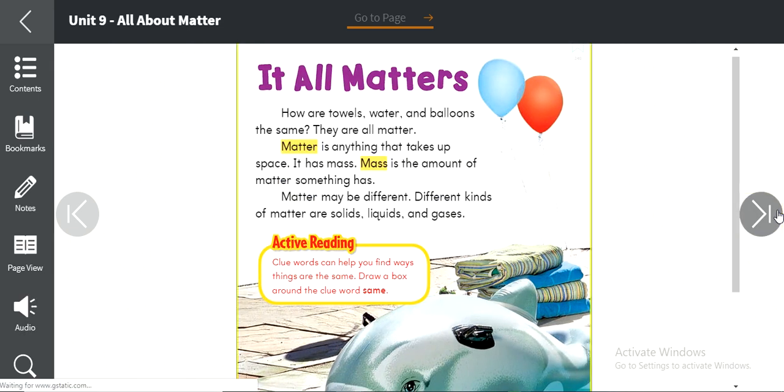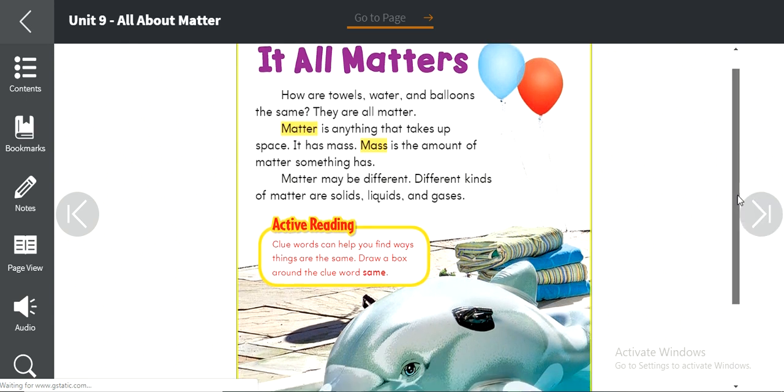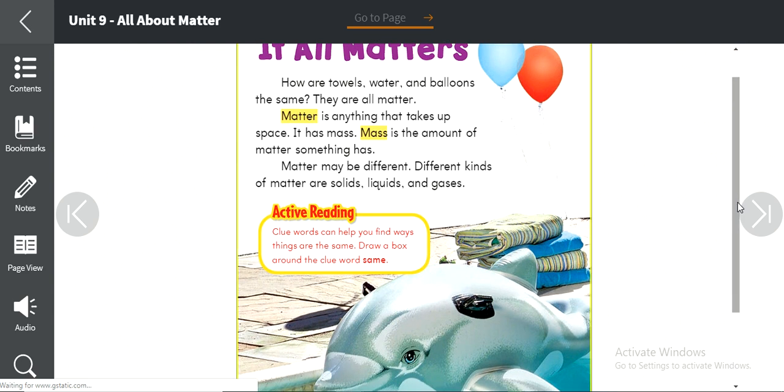It all matters. Look at this picture. Towels, water, balloons. Are they all the same? Of course not. Some of them are solids, like the towels. The balloons are solid, but what is inside it is not. All of them are types of matter. Matter is anything that takes up space. And not only that, also anything that has a mass.